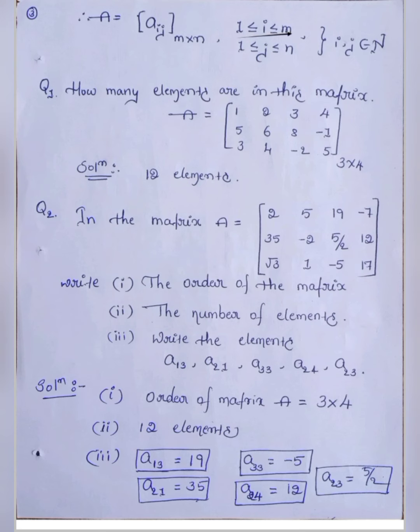And j lies between 1 to n, or 1 is less than or equal to j, less than or equal to n. The total will be equal to m into n. So next class, I'll go to problems.